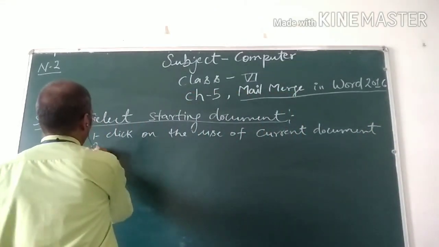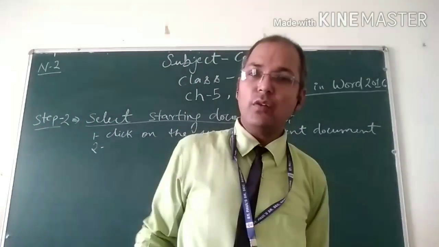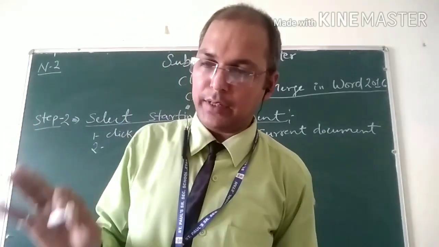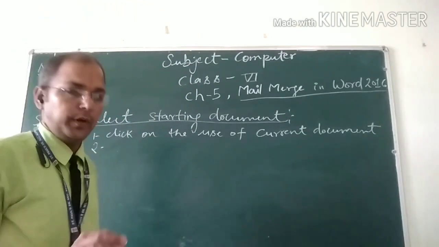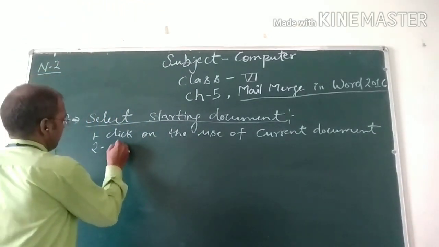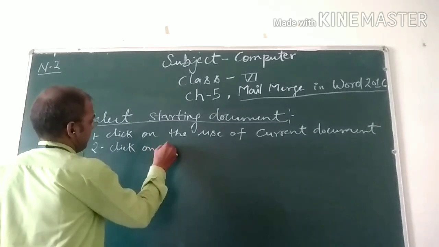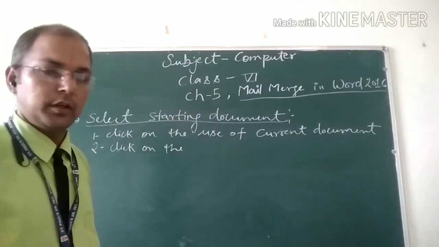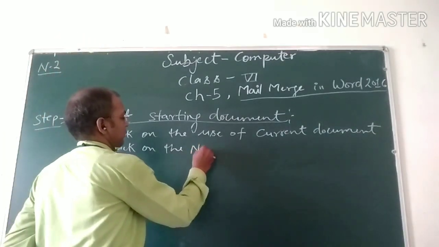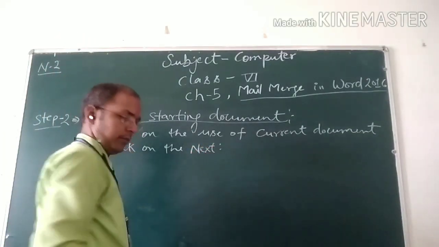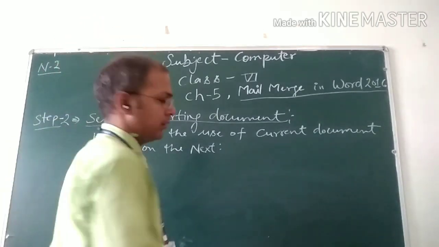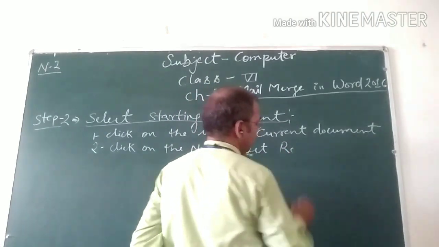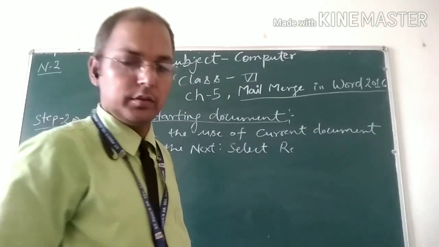Second step. First step, click on the current document. And second step, click on next, select recipient.